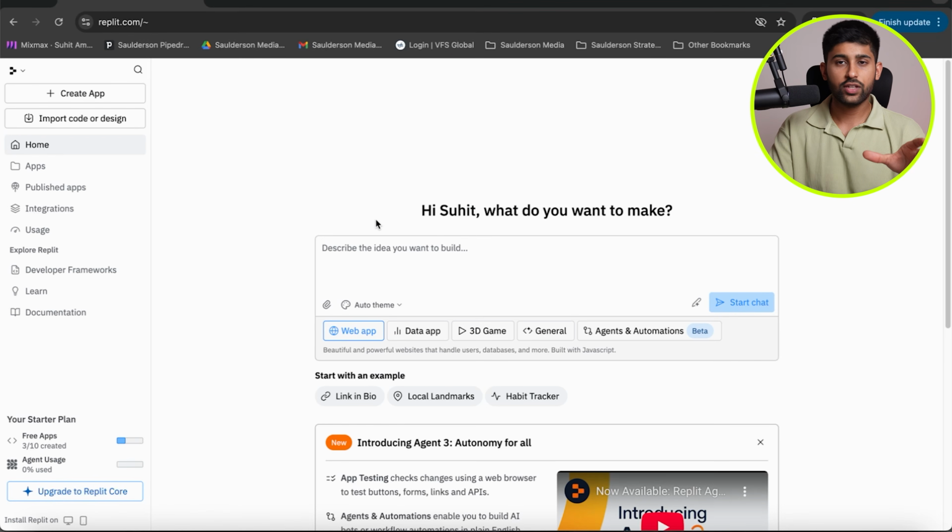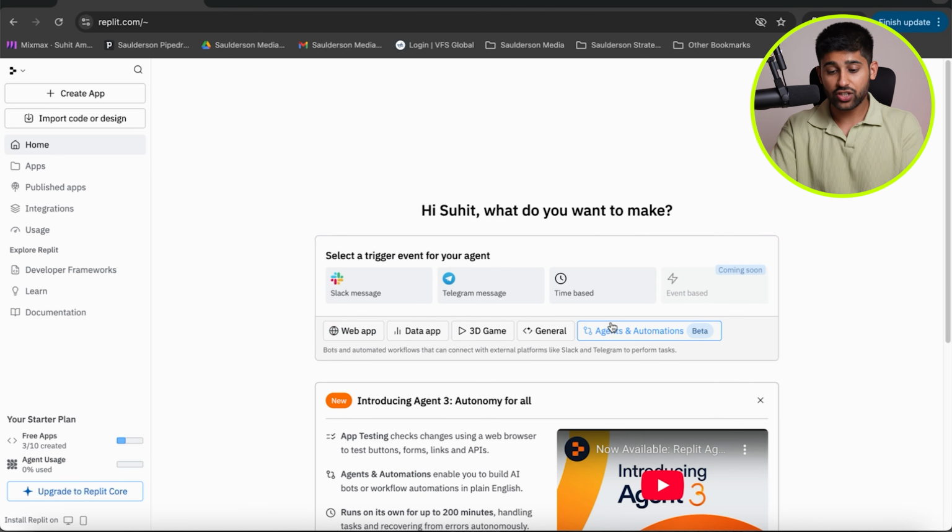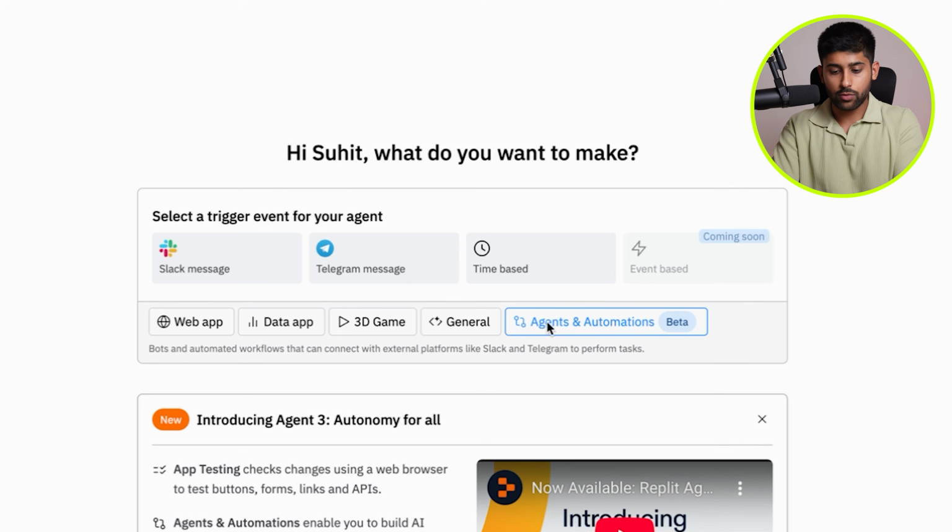But one of the coolest features that has come with Agent 3 is that the agent can actually now make agents and automations within Replit. This is a completely new stack that has just launched within Agent 3, and you can do this directly from the platform just by clicking this agent and automation section.